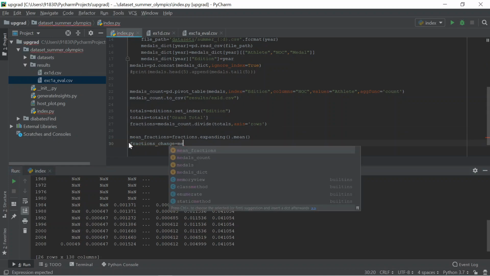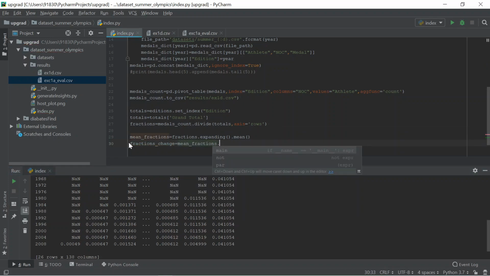So fraction change equals mean fractions dot pct_change, and they also ask me to multiply by 100.